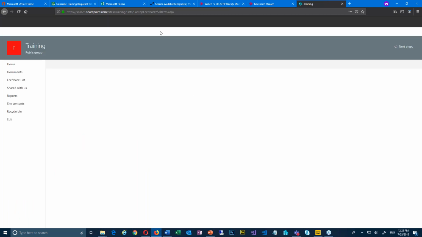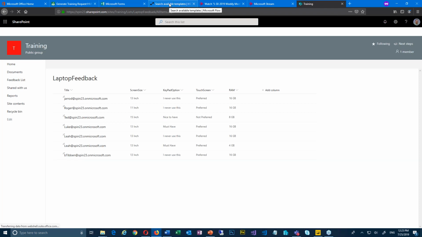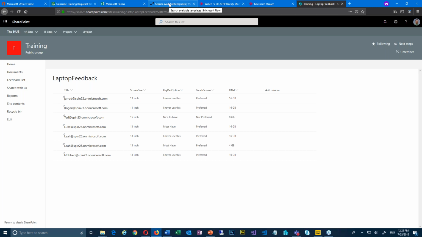Well, what do you mean, Jared? You're filling it out in Microsoft Forms. How am I going to get that over to SharePoint? That's just impossible, isn't it? I know we said we'd talk about questions at the end, but this is perfect. I love this question. They were asking, how can I see live updated data on these forms? And if I wasn't about to answer that question, I would answer that question, right?